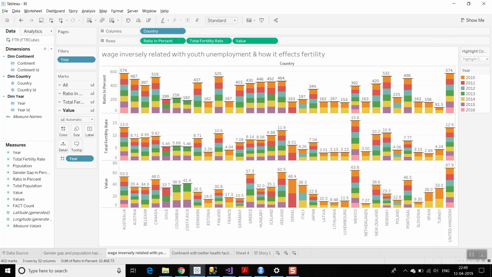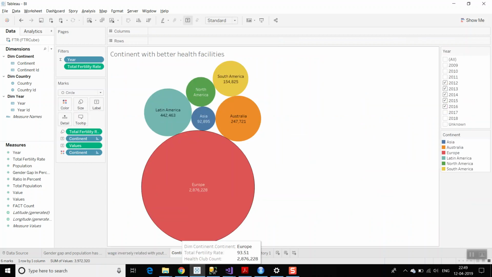The third BI query here is the health club. Europe has the maximum number of health clubs around the world, whereas Asia has the minimum number of them, and how fertility affects them. Thank you. This is my DWBI project.